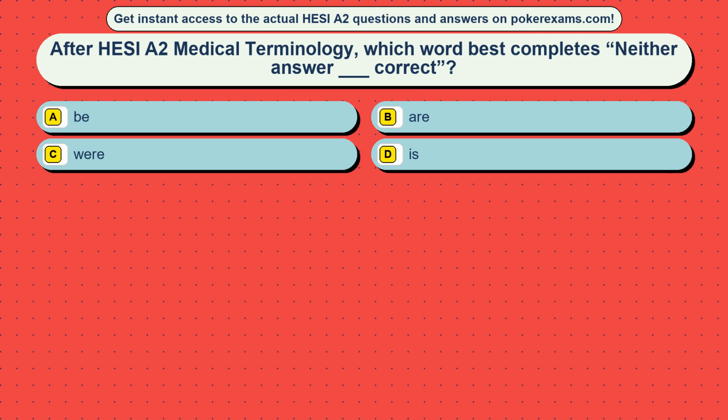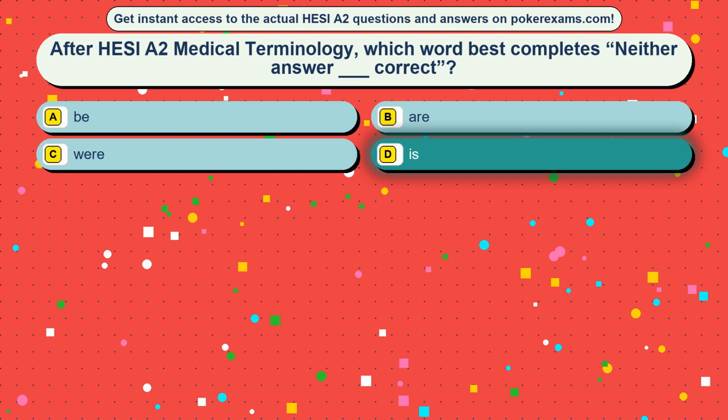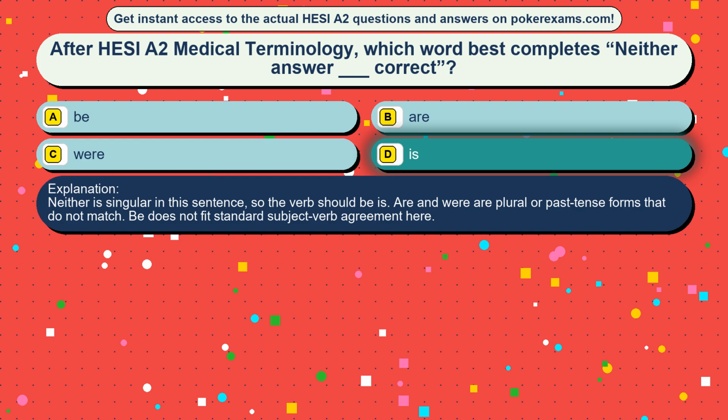Question 36. After HESI A2 medical terminology, which word best completes "neither ___ answer correct"? Option A, B. Option B, tar. Option C, were. Option D, is. The correct answer is option D, is. Neither is singular in this sentence, so the verb should be is. Are and were are plural or past tense forms that do not match. B does not fit standard subject-verb agreement here.